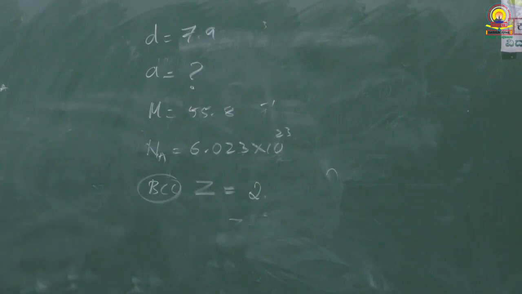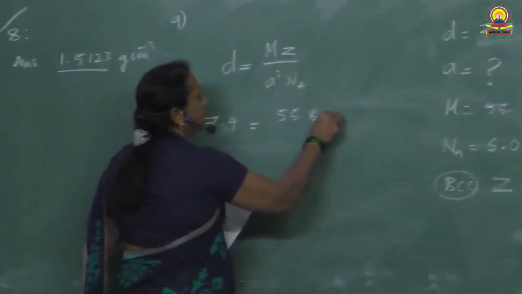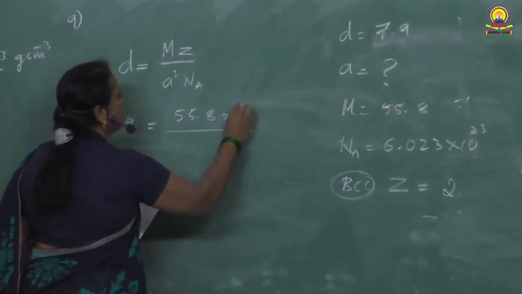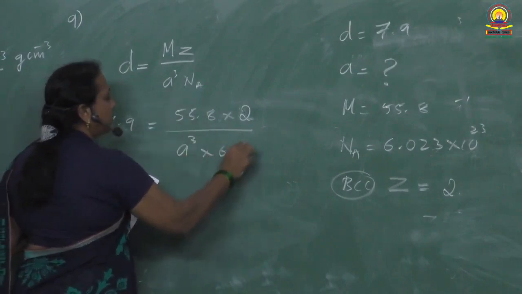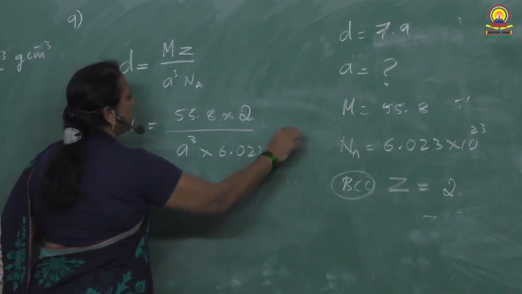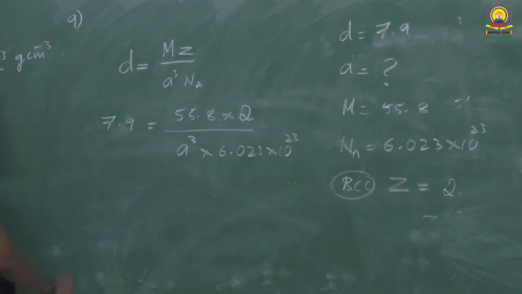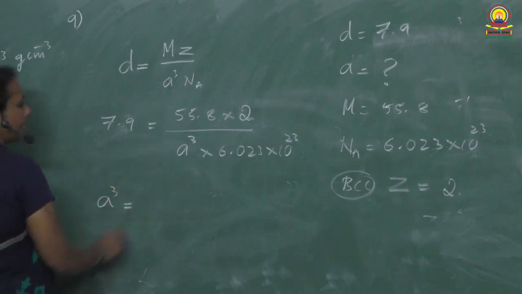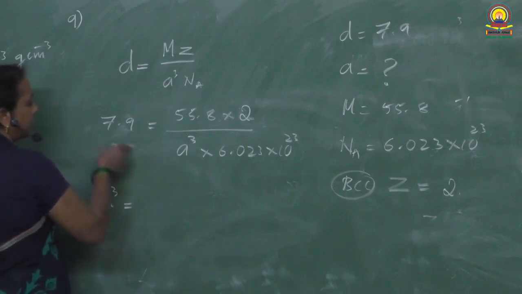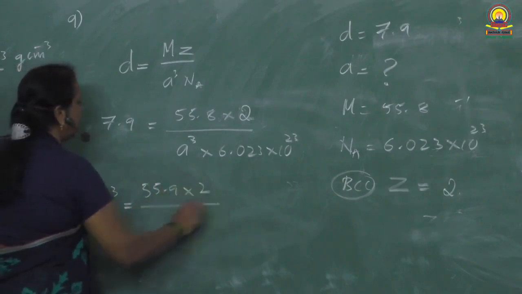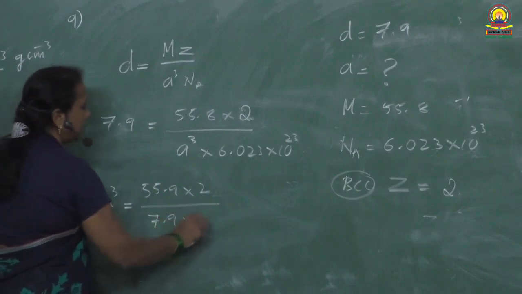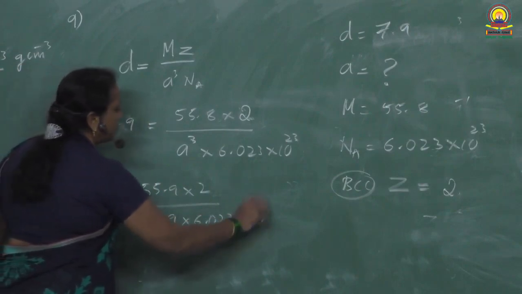We need to get the value of A. Density 7.9 is equal to molar mass 55.8 into 2 divided by A cube into 6.023 into 10 raised to 23. So here A cube is equal to, sending this to the other side, 55.8 into 2 divided by 7.9 into 6.023 into 10 raised to 23.